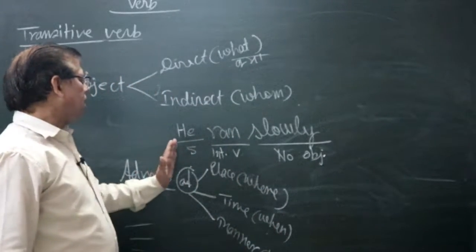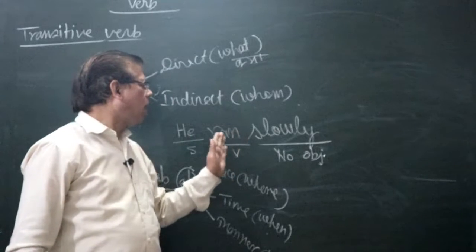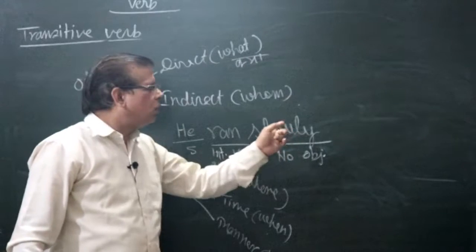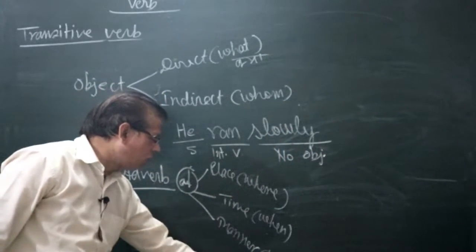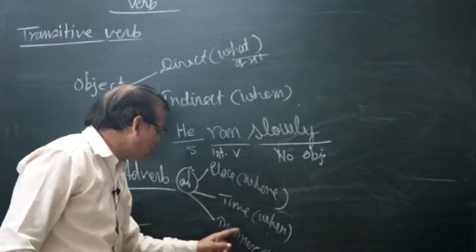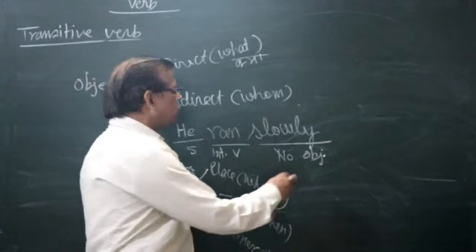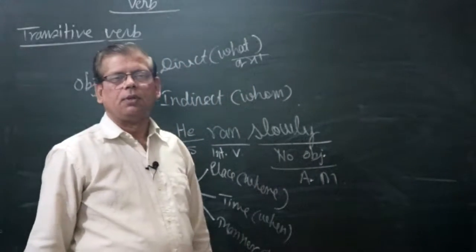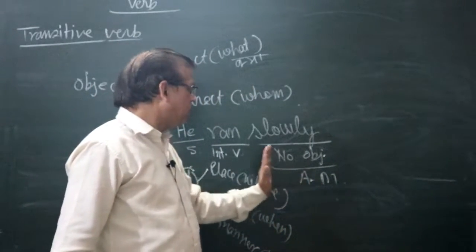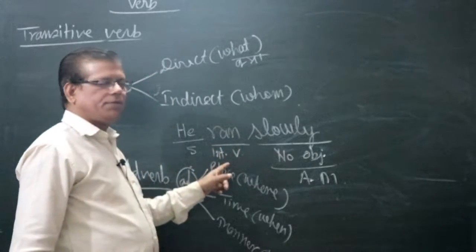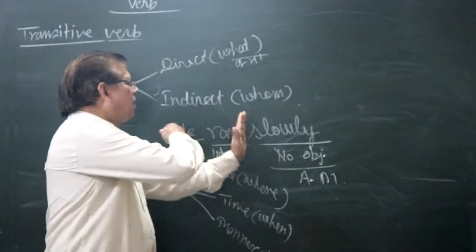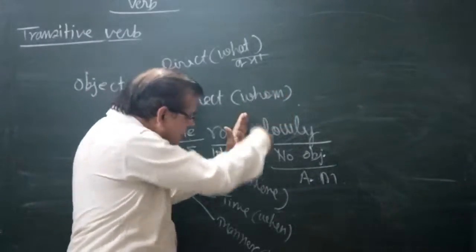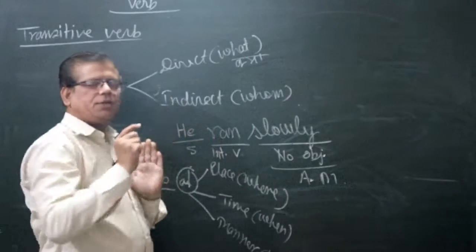So he ran. How did he run? Slowly. Slowly is the answer of the question how. The answer of the question how is called adverb of manner. So it is an adverb of manner. Okay. Adverb of manner means no object. The verb is intransitive. When after the verb there is nothing, or any adverb, the verb is intransitive.